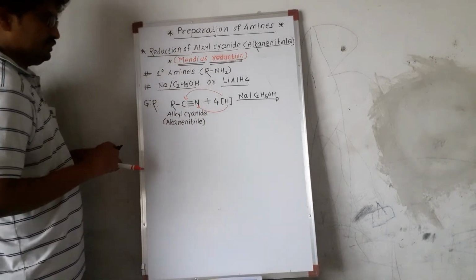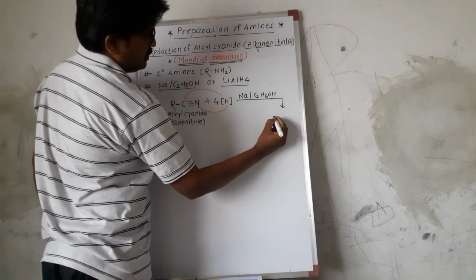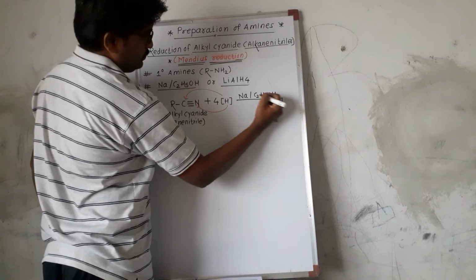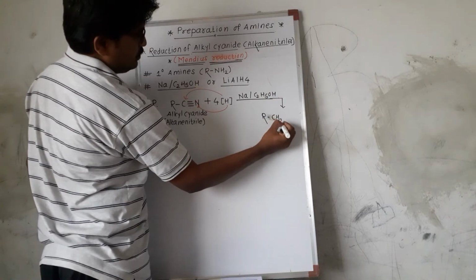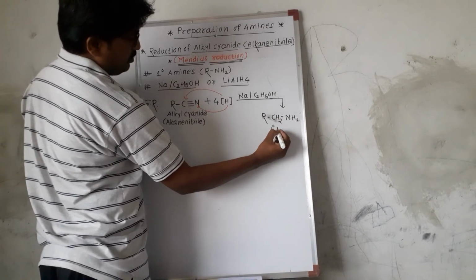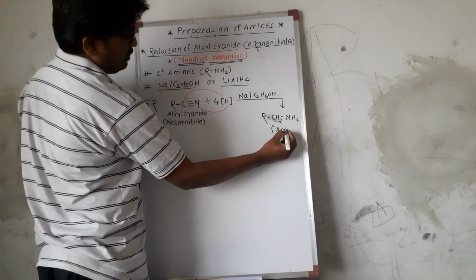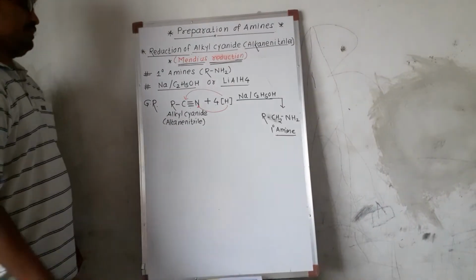So we get, what is the product? The product is RCH2NH2, and we simply know this is what? Primary amine. This is primary amine.